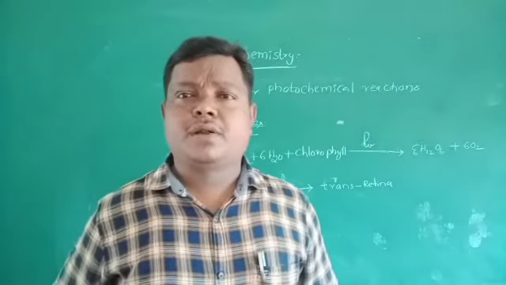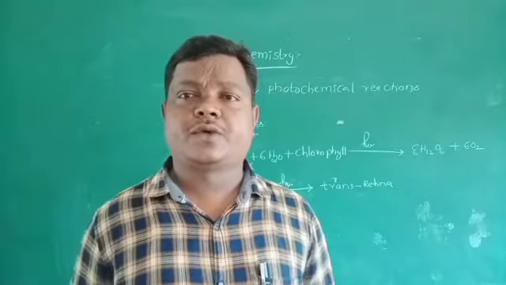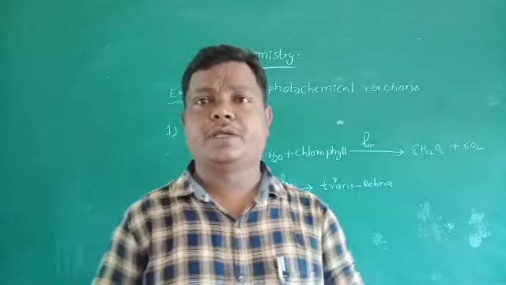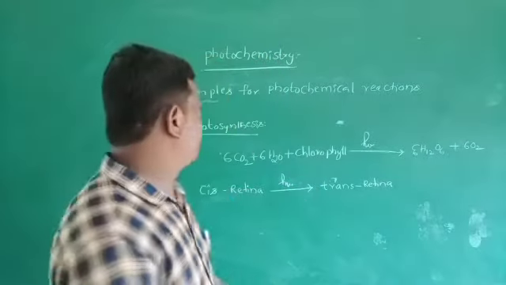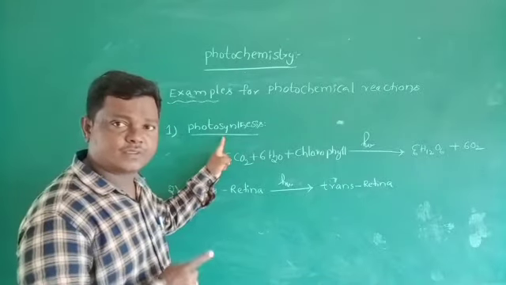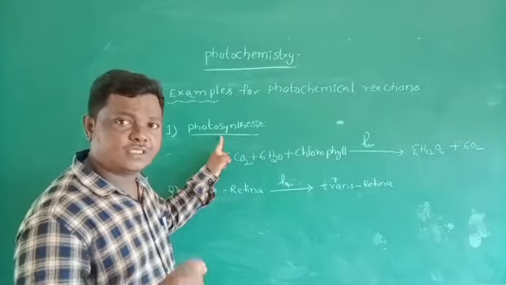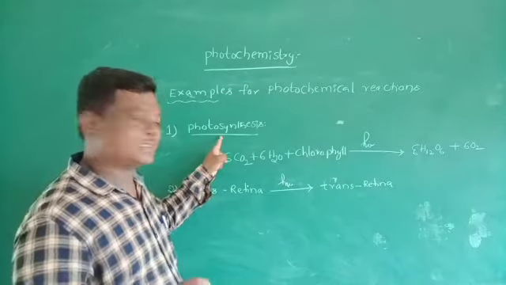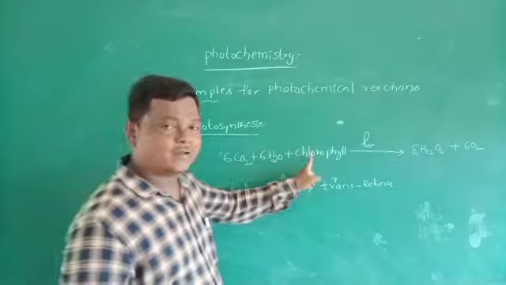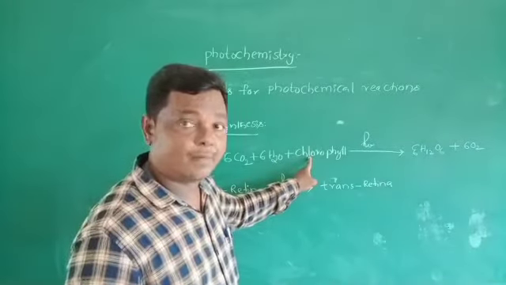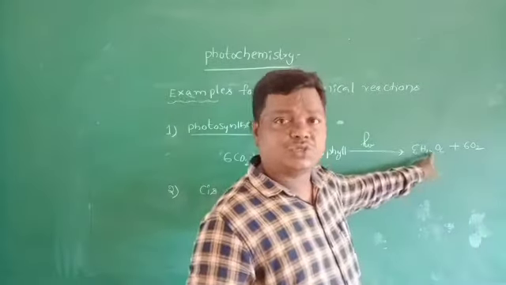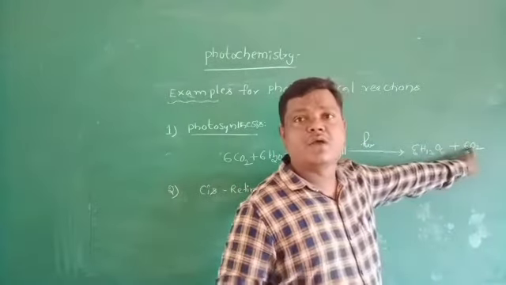There are a number of applications for photochemical reactions. Among them, these are the most important applications. There are examples of photochemical reactions. The best example is the first one, that is photosynthesis. Photosynthesis is a process in which carbohydrates are synthesized from 6 moles of carbon dioxide and 6 moles of water, with chlorophyll, a green color pigment, in presence of sunlight. So we get C6H12O6 and 6 moles of oxygen.